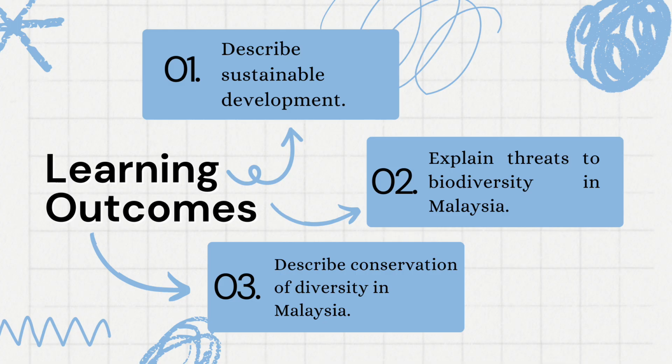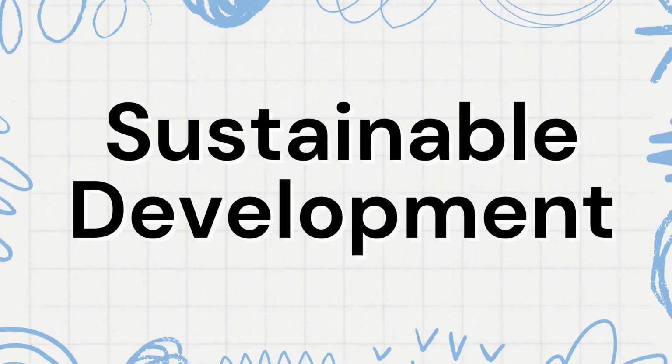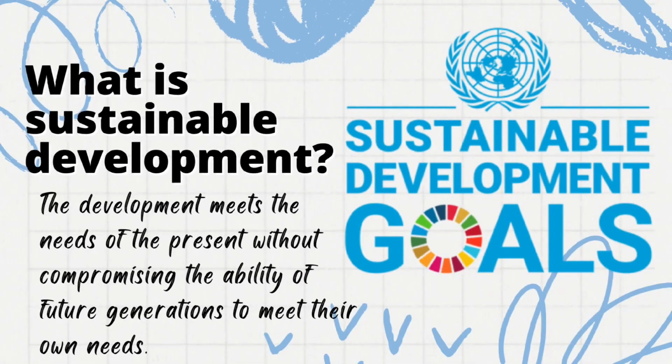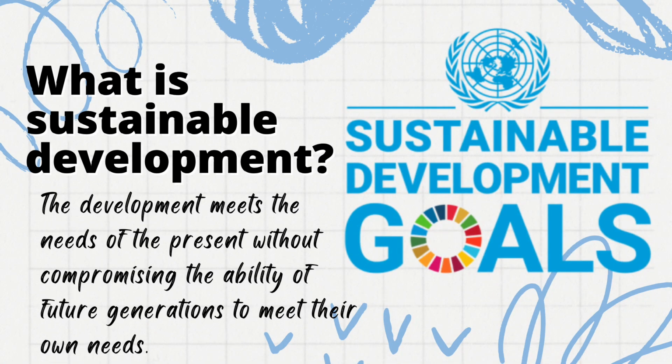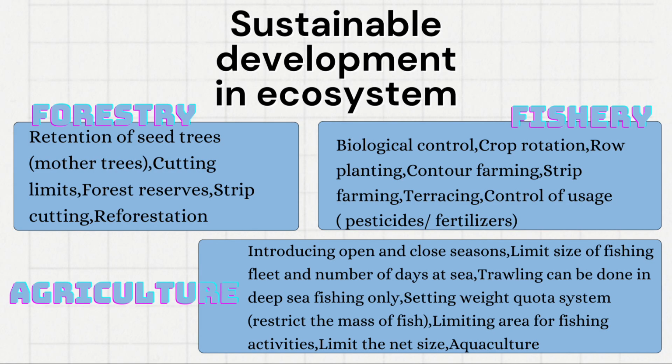First of all, we will learn about sustainable development. So, what is the meaning of the word? Well, it means that the development meets the needs of the present without compromising the ability of future generations to meet their own needs. This sustainable development is divided into three: sustainable forestry, sustainable fishery, and sustainable agriculture. Let's start with sustainable forestry.